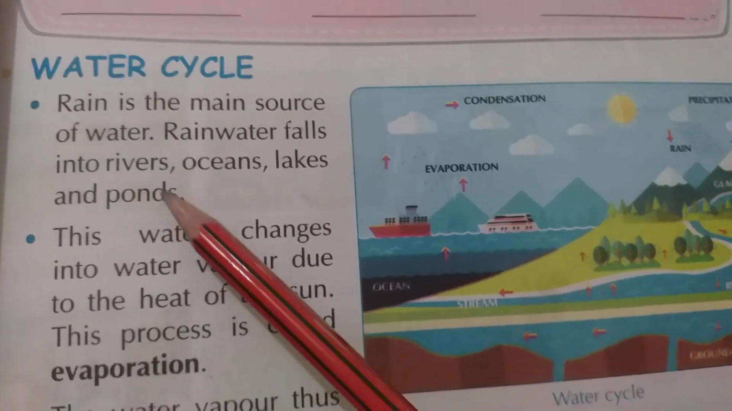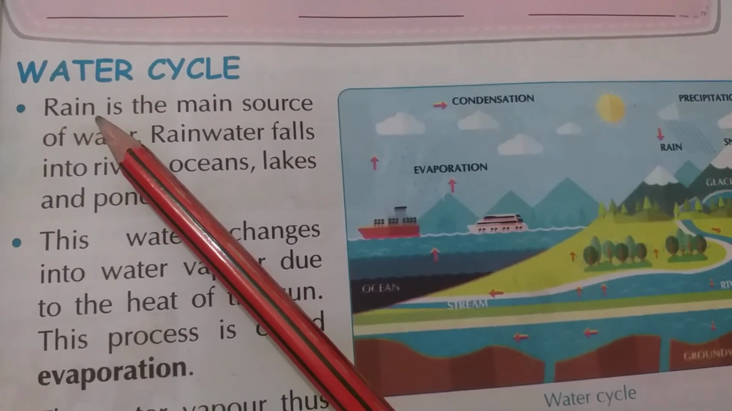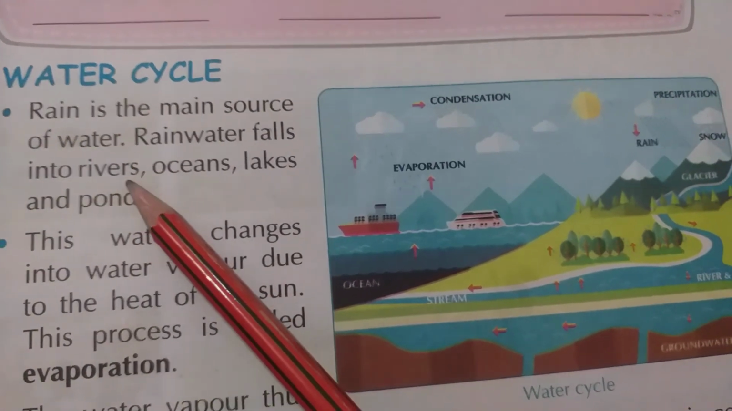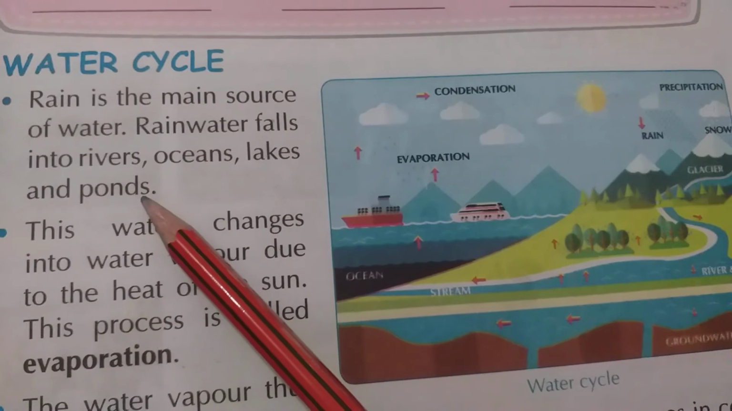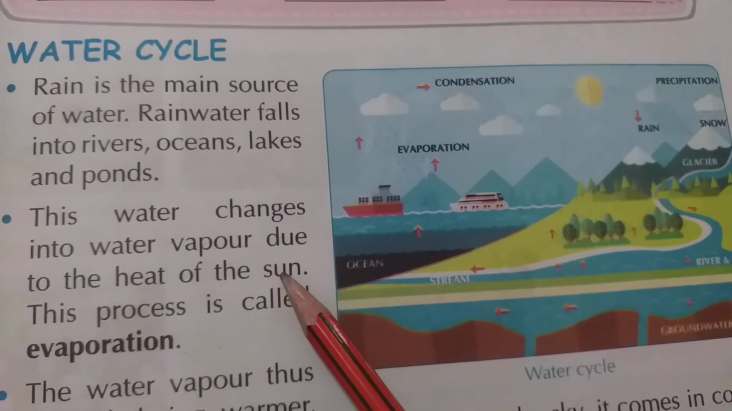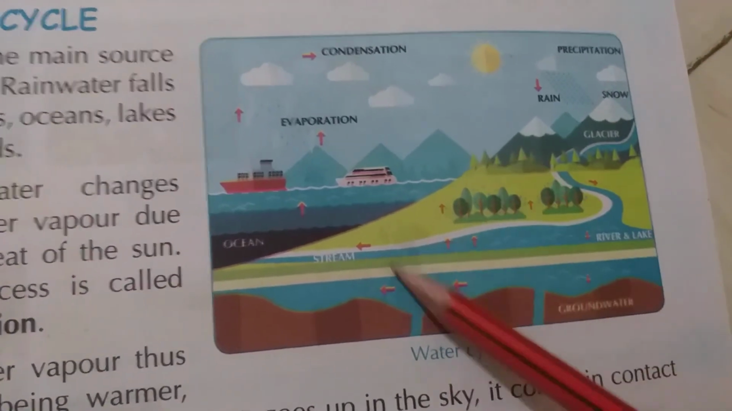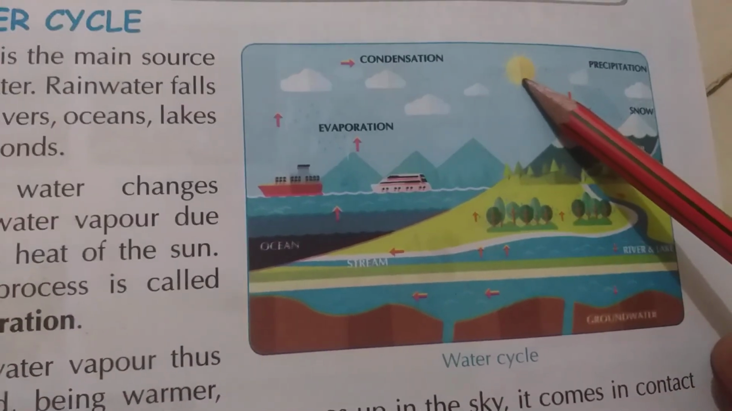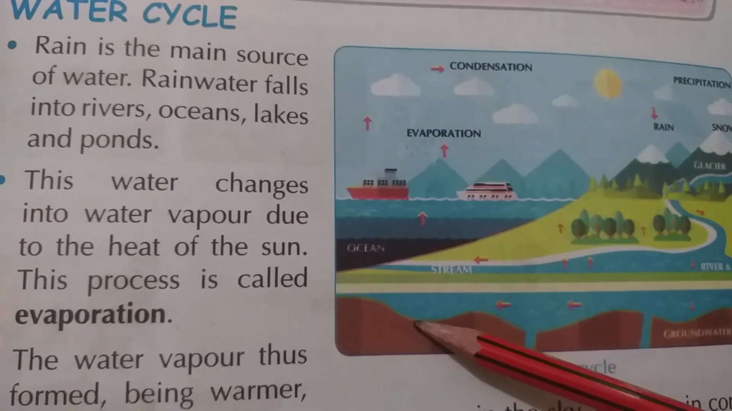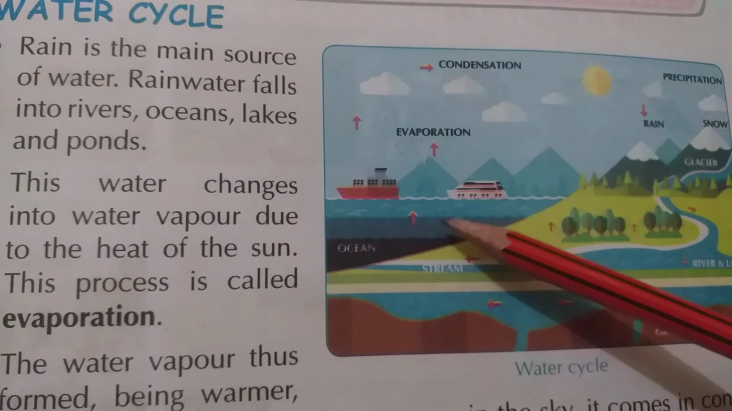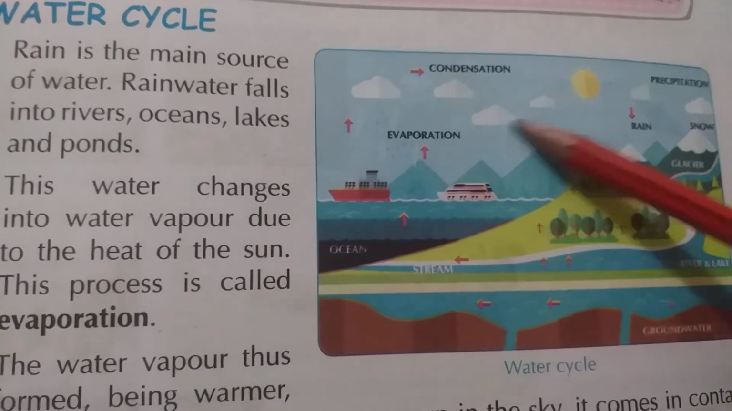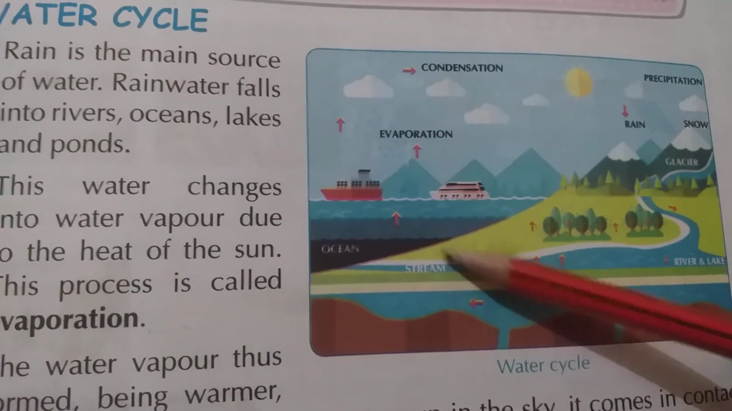In our previous class we read about the sources of water. Rain is the main source of water and it fills our rivers, oceans, lakes and ponds. This water changes into water vapor due to the heat of the sun. You can see the picture here. Because of the sun's heat, this water gets heated and makes vapor. This vapor goes out into the sky, and this process is called evaporation. You can see the arrows here.